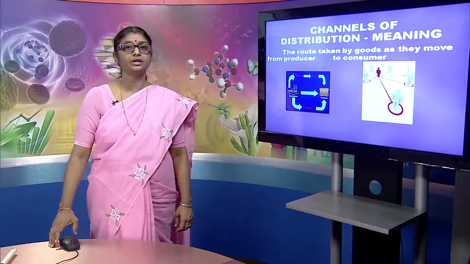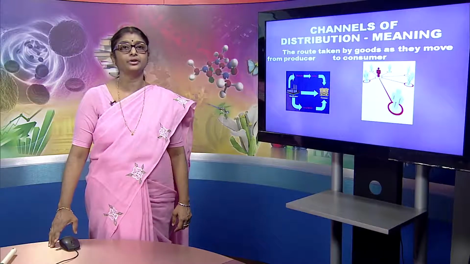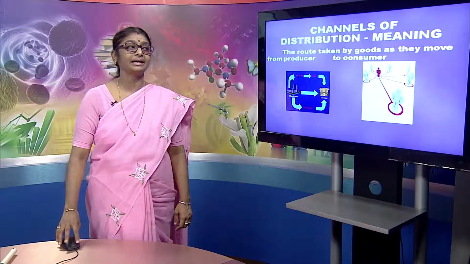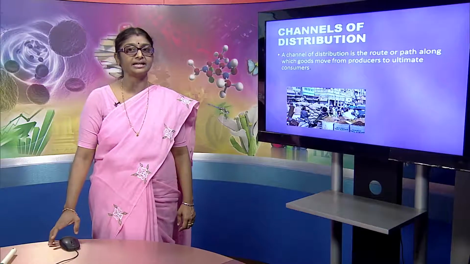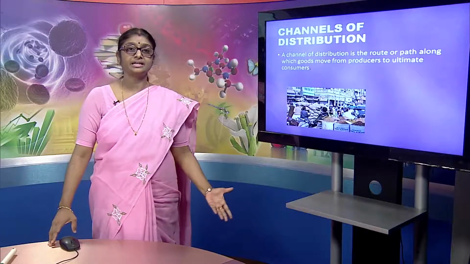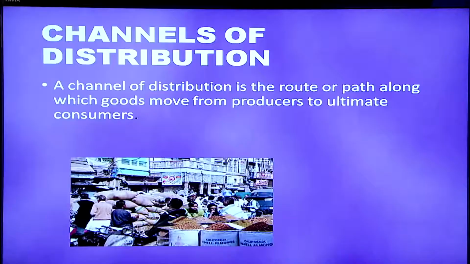The route taken by goods as they move from producer to consumer can be considered as the channels of distribution. In other words, a channel of distribution is the path along which goods move from the producers to where they will reach the consumers. So, the route with which goods move from producers to consumers can be considered as channel of distribution.